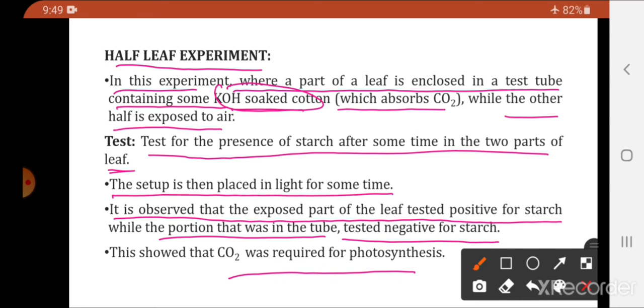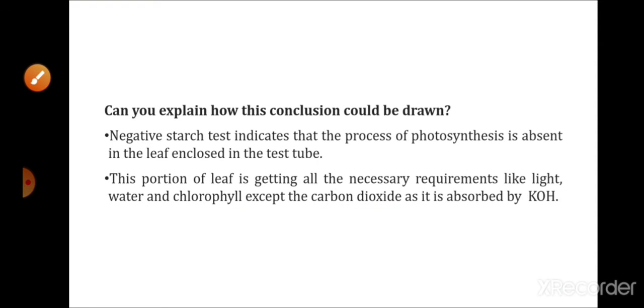The reason is, whatever carbon dioxide was there, who absorbed it? KOH. And in the absence of the carbon dioxide, the carbohydrate cannot be formed. So this experiment concluded that carbon dioxide is essential for the process of photosynthesis to take place.